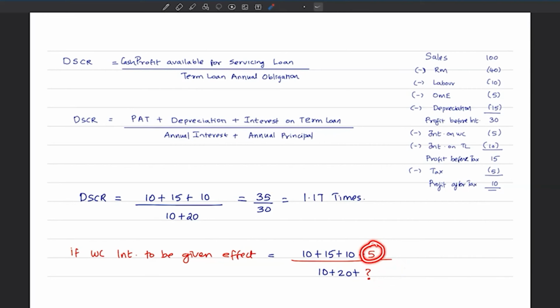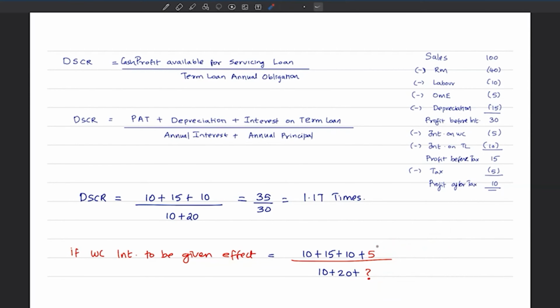So if this 5 is interest on CC, then I should also bring its corresponding principal in the denominator, but cash credit is annually renewable. I'm not going to pay it in the current year. So it is not going to appear in the denominator because there is no compulsion to repay. So what will happen?